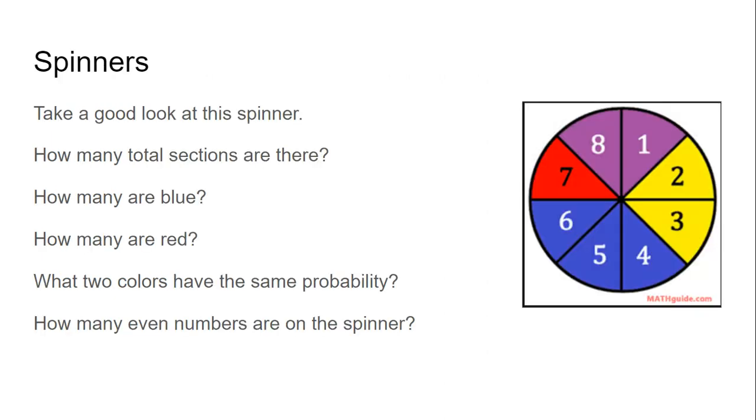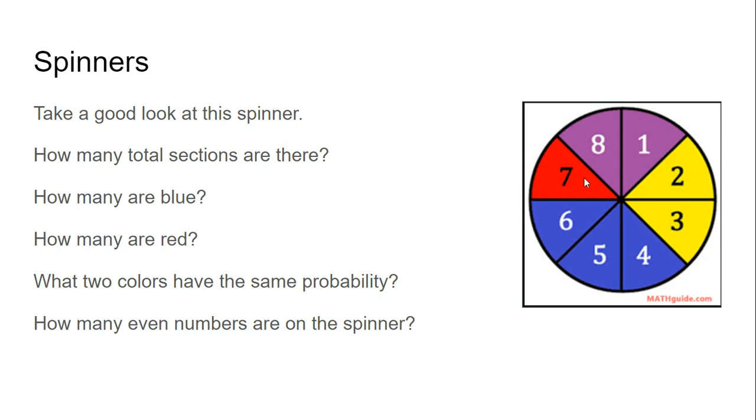All right, let's take a look at spinners. We see them all the time in games and all kinds of different stuff, but they're not always set up the same. Take a good look at this one. There are 8 total sections we can see. It's numbered nicely for us, 1 through 8. But how many are blue? Well, there are 3 blue out of 8 total. So the probability of landing on blue would be 3/8.